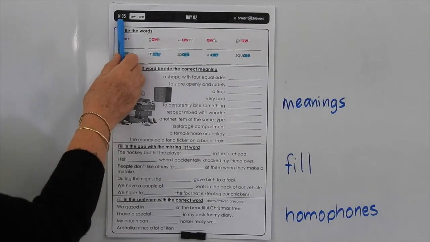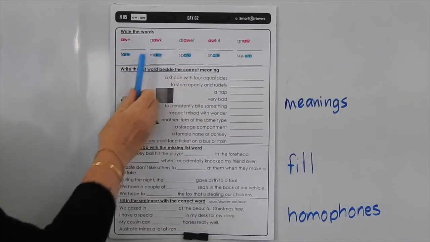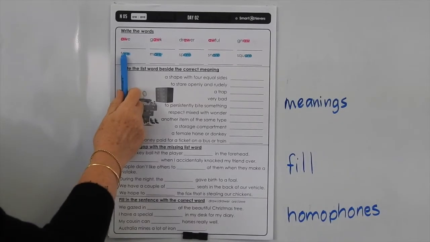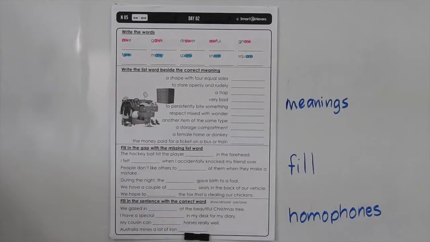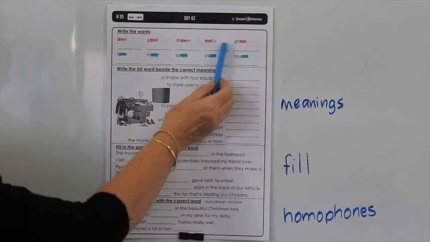This is level N, list 5, and we're doing the day 2 page, and we've got a revision of AW for the OR sound and ARE for the air sound. So let's read the words. We've got awe, gawk, draw, awful, and gnaw.